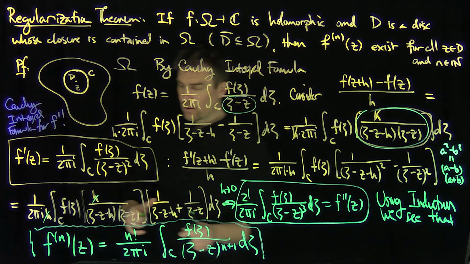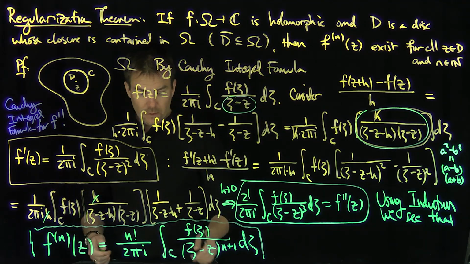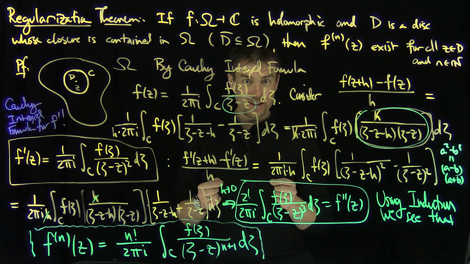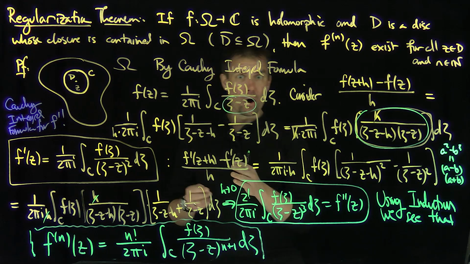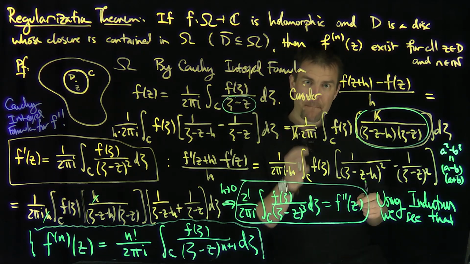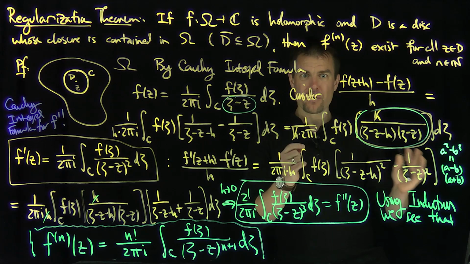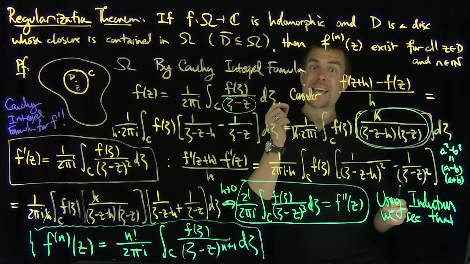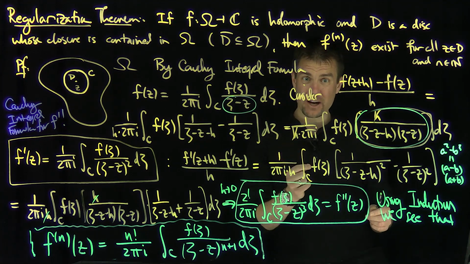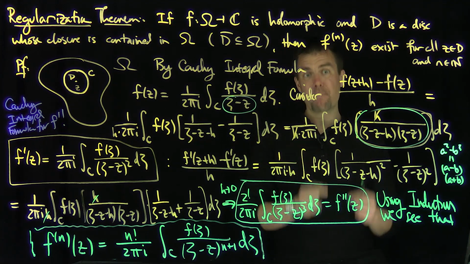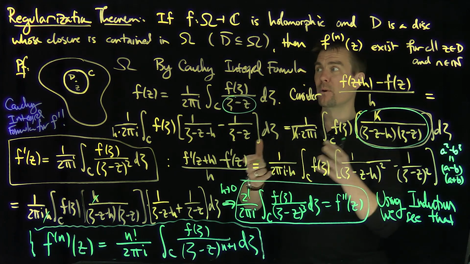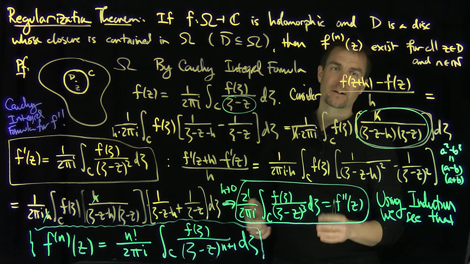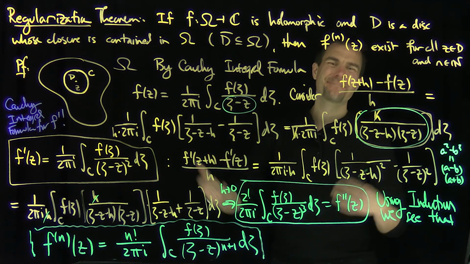Now, what we'll do in the next video is take this formula and show that I can use it to get one better than C infinity regularity. This says that all the derivatives exist, but there's something better than all the derivatives existing. What's better is that a function has a Taylor series representation around a point. So Taylor series is better than just being C infinity. In fact, these holomorphic functions not only regularize in the C infinity sense, they also regularize in the analytic sense. We'll prove that in the next video. Thank you very much.